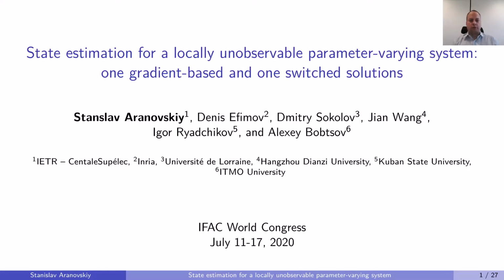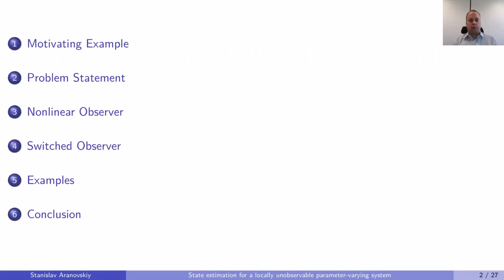locally unobservable system. The outline of my talk is given on the slide. I will start with a motivating example where I will also show you why some standard solutions do not apply. Then I will present you the problem statement and two solutions that we propose, one nonlinear observer and one switched observer. Then I will present you some examples and the concluding remarks.